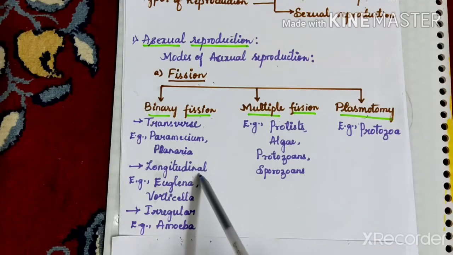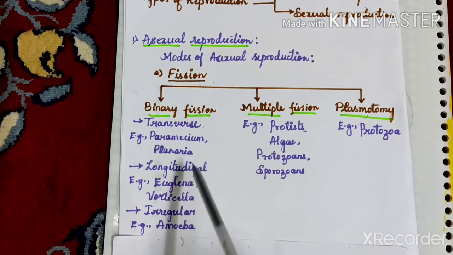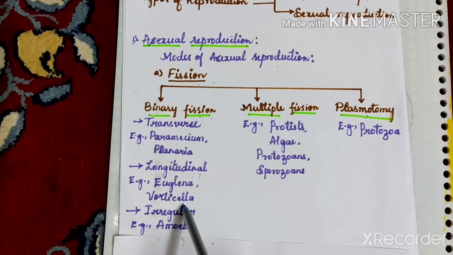Longitudinal binary fission can be seen in Euglena and Vorticella. The third type is irregular binary fission. Here the plane is not fixed, that is, the cytoplasmic division passes through any direction. You can see this in Amoeba.